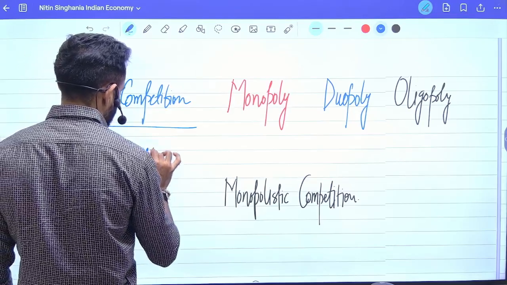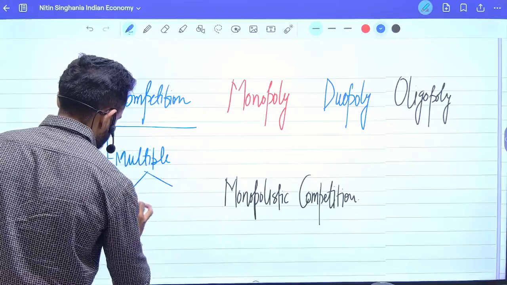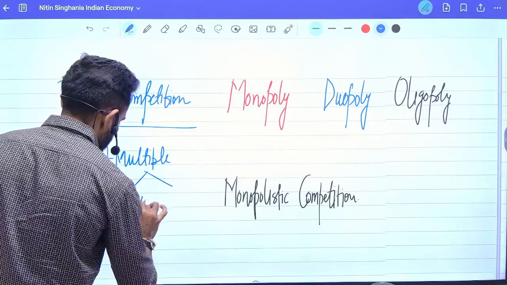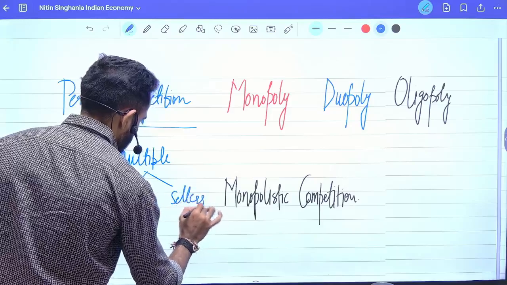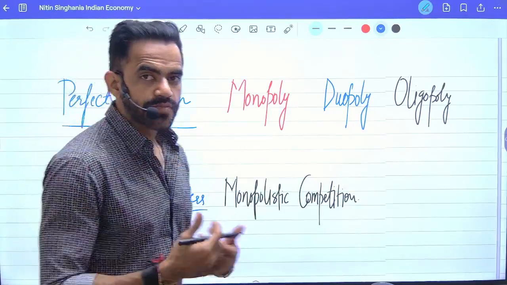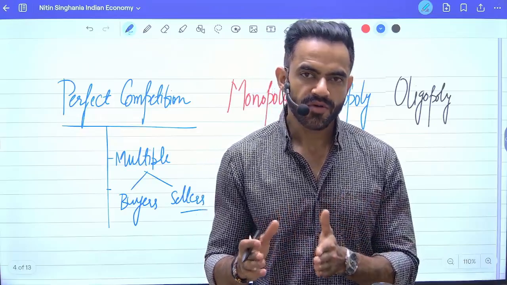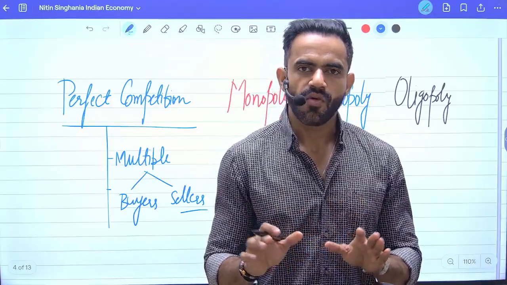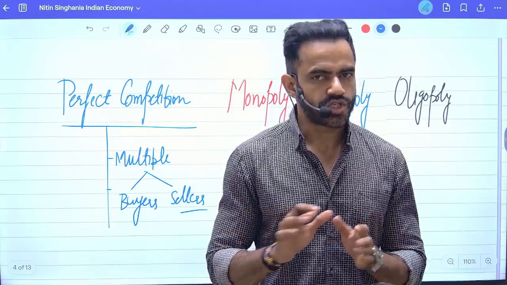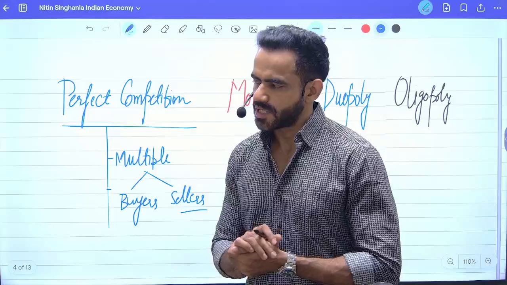For example, food grains, milk, all these are examples which show that yes, there are numerous buyers, there are numerous sellers. Therefore, no one has complete control over the market. That's why it is referred to as perfect competition.